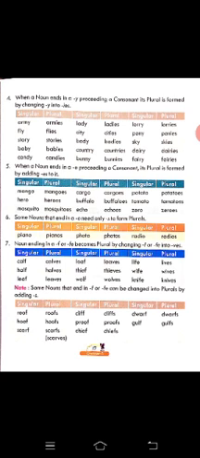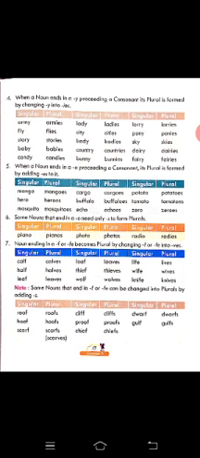Okay, now let's read. For example, army, in place of Y, will change into IES. Army will become armies. Fly will become flies. Story will become stories. Lady will become ladies. If you see these examples very carefully, dear students, the Y is changing into IES. Army is a noun, preceding a consonant, and Y will change into IES. Army will become armies. Y is removed and it is formed with IES in plural form.